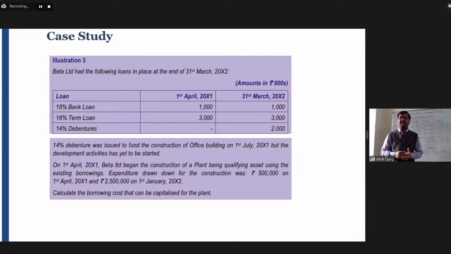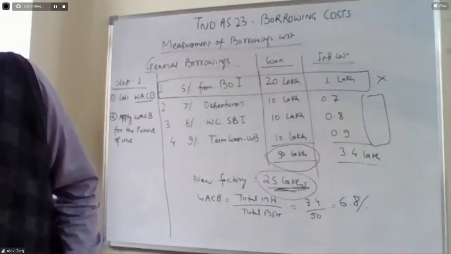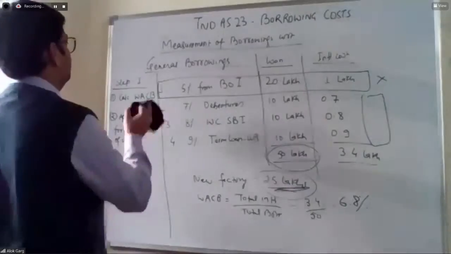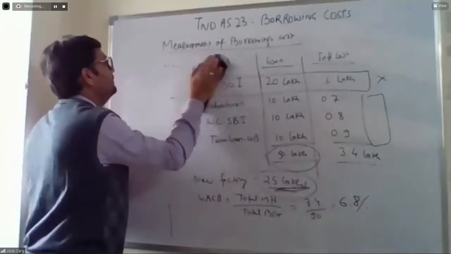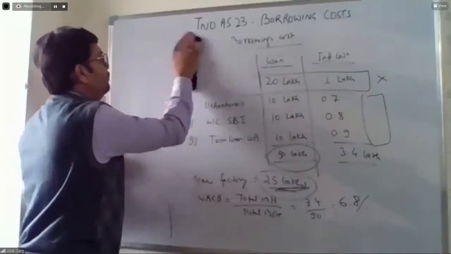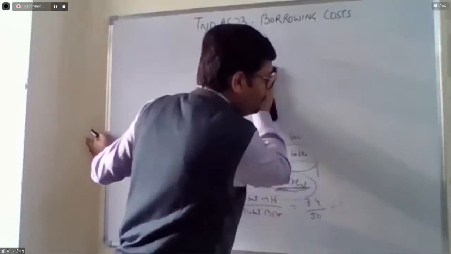So what is the first thing? First step, we need to calculate the weighted average cost of borrowing. Pujita, what is the first step? The first step is to calculate the weighted average cost of borrowing.